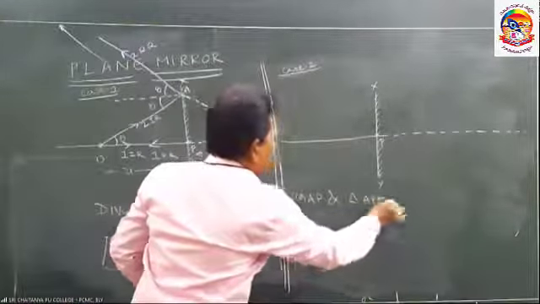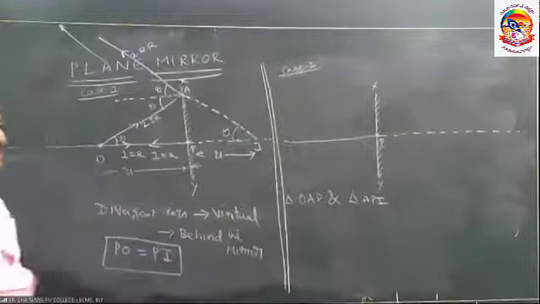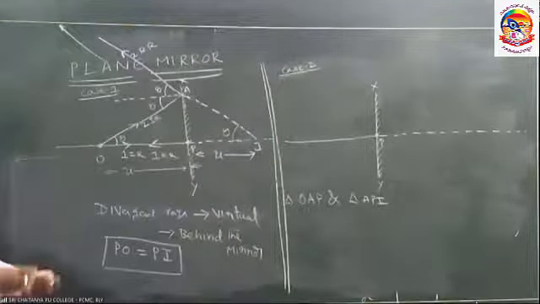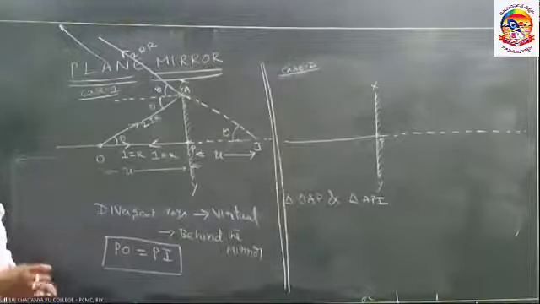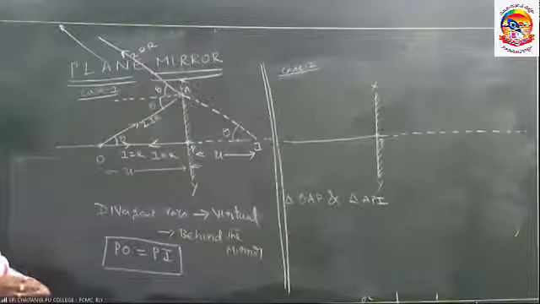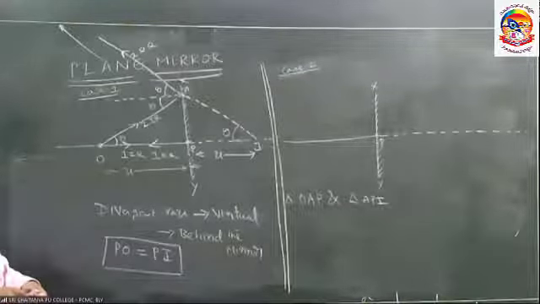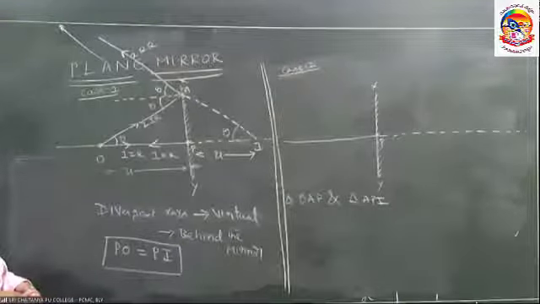Are what triangles? Similar triangles. In mathematics, if two triangles are similar, then automatically the ratios of their sides must be the same.